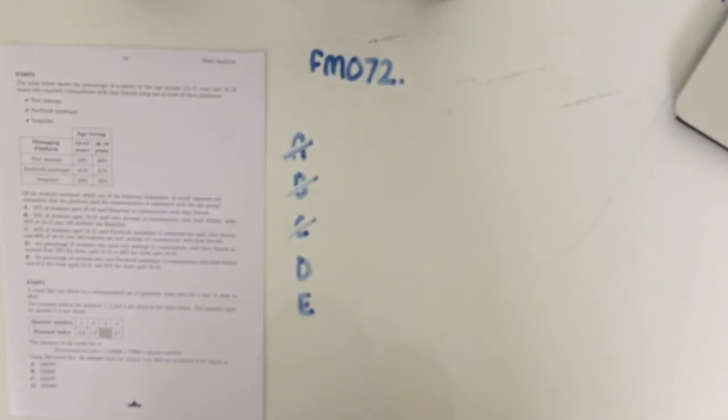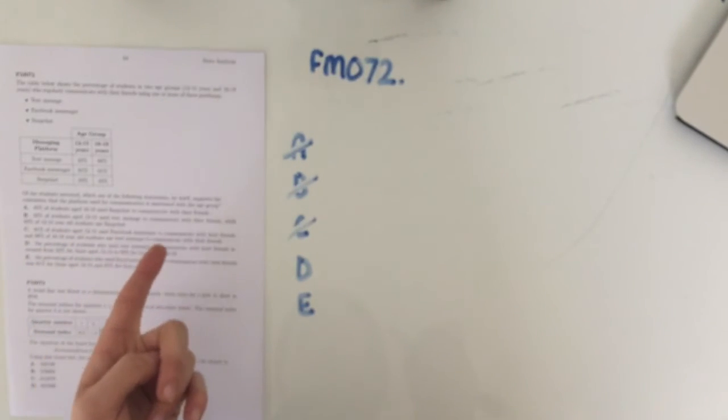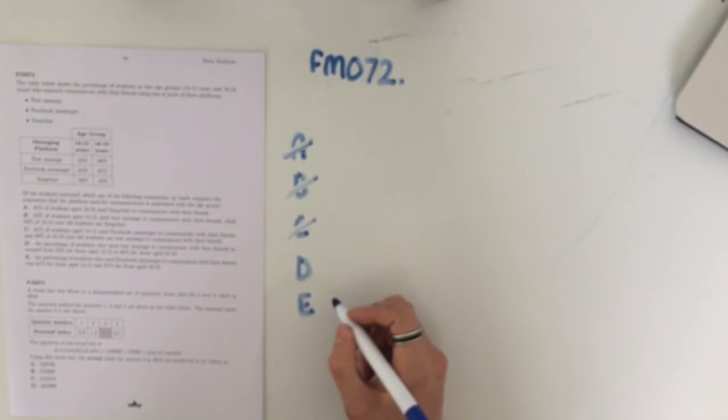across the same platform. So D, the percentage of students who use text message to communicate with their friends increased from 32% for those aged 12 to 15 to 88% for those aged 16 to 19. Guys, that's exactly what we're looking for. We're looking for a statement that looks at both of the age groups, but using the same platform to draw that comparison and show that the platform used for communication is associated with the age group.